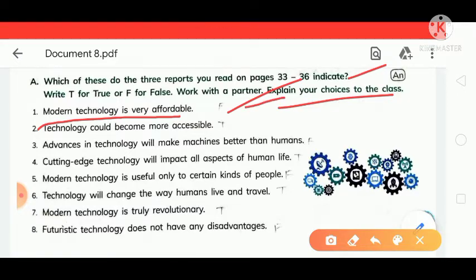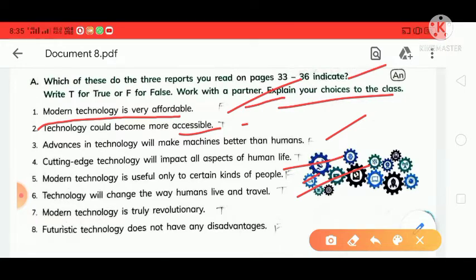Technology could become more accessible. It is a true statement, so you will write here T. Advances in technology will make machines better than humans. It is a false statement, so you will write F. Cutting-edge technology will impact all aspects of human life. It is a true statement. Modern technology is used only by certain kinds of people. It is a false statement. And technology will change the way humans live and travel.